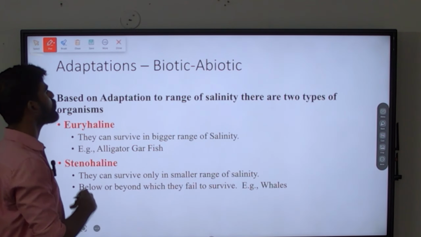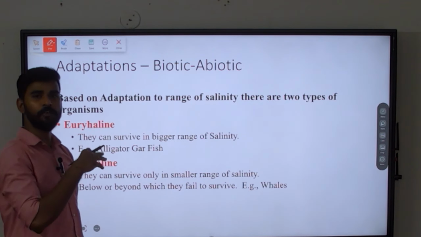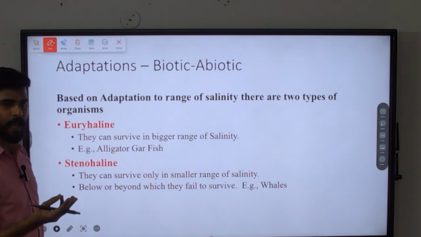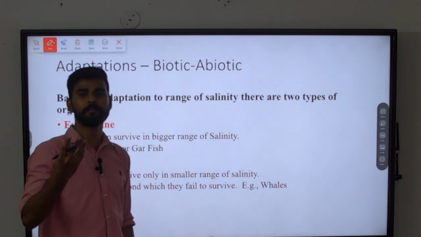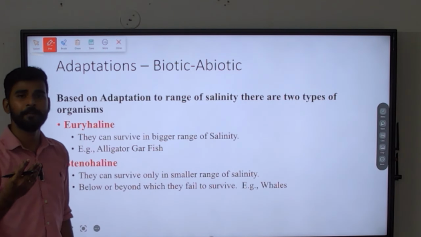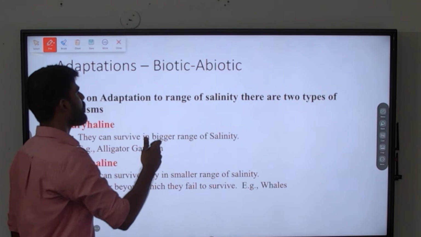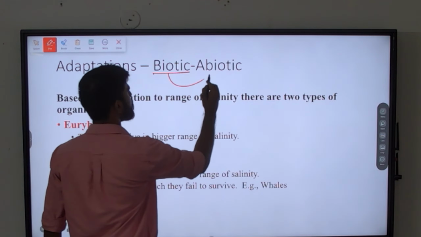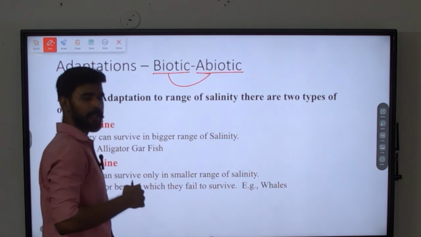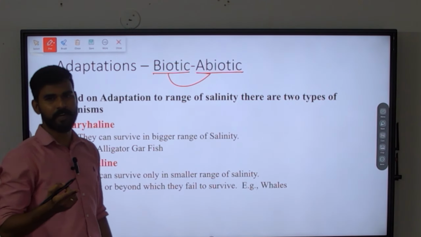Now we'll get into the details, the background of what are these euryhaline and stenohaline organisms, and why biological organisms make such adaptations, that we have to understand. Okay, when a biotic organism interacts with abiotic factors.